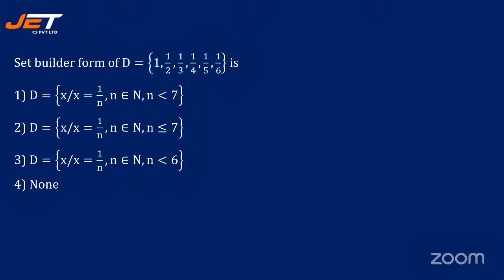Set builder form of 1, 1 by 2, 1 by 3, 1 by 4, 1 by 5, 1 by 6 is dash. X such that x is 1 by n, n is an element of N, n is less than 7. X such that x is 1 by n, n is an element of N, n is less than or equal to 7. X such that x is 1 by n, n is an element of N, n is less than 6. Yeah, so let's see the answer to this: option 1.